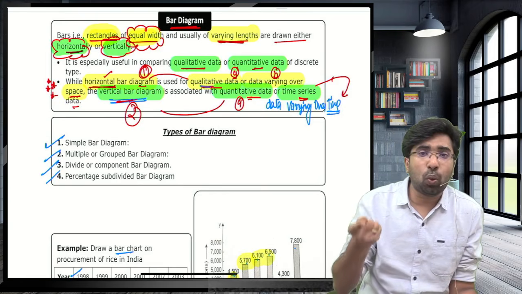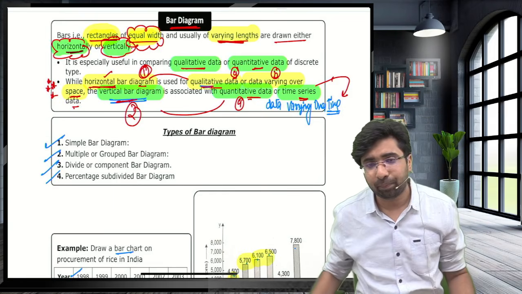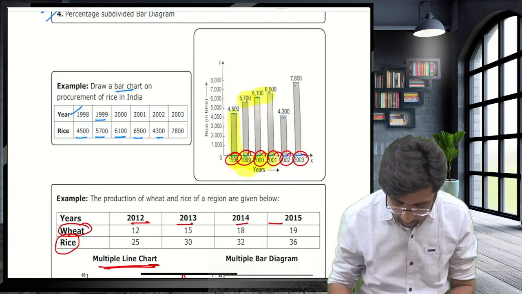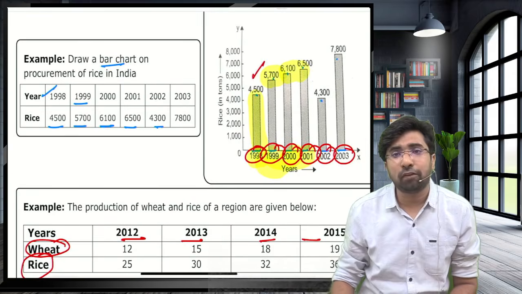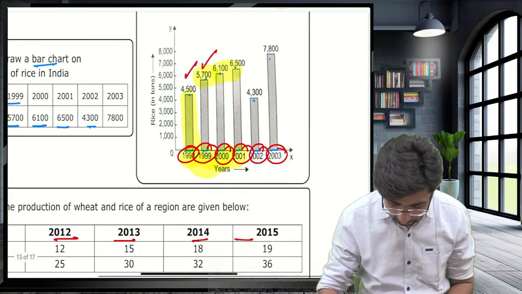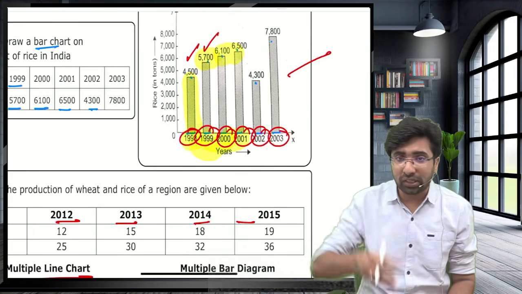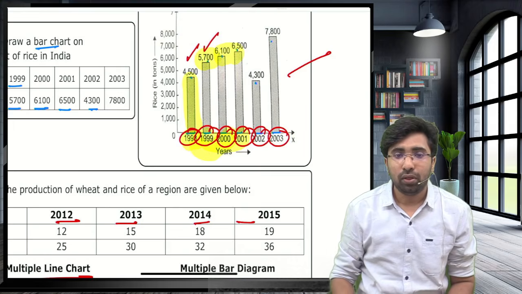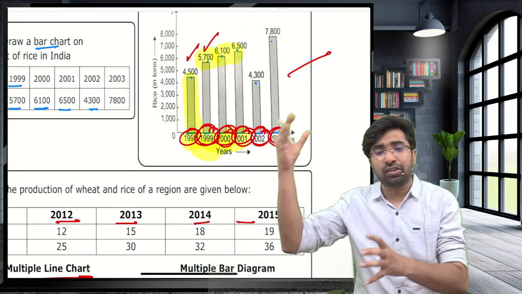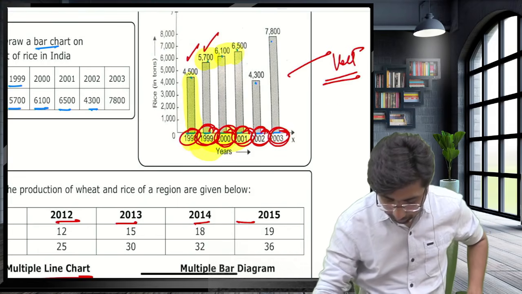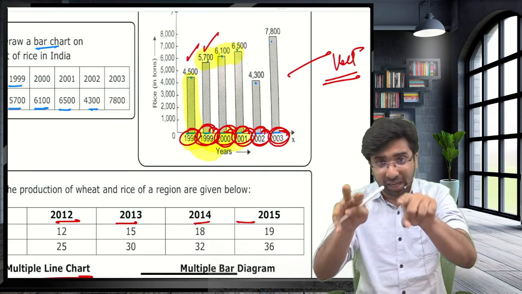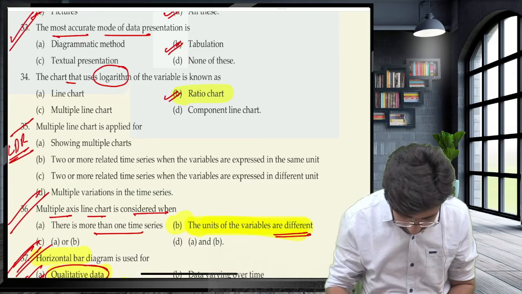And when you want to show quantity data, see guys, quantity, for example production of rice in different years, 4,500 quintal, 5,700, quantity data, guys, we draw vertical bars. Data varying over time, in 2003, 2002, the production is changing from time to time, so we will draw vertical bars. And guys, when you have quantity data and data varying over time, how will they ask the question?